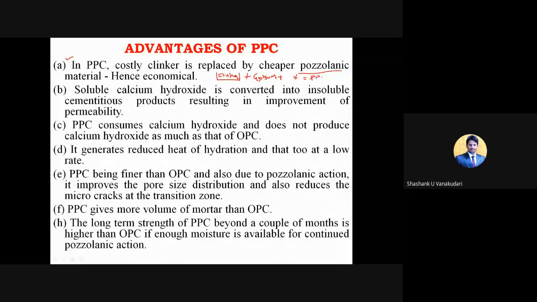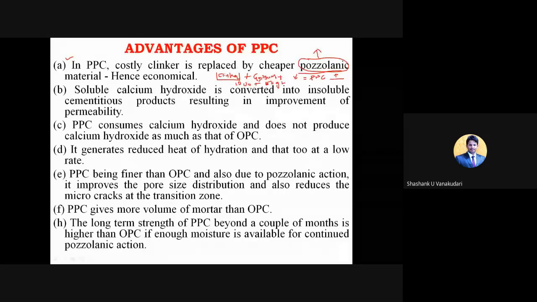So here, when you use this pozzolanic material, it is purely a waste product. So of course, the volume of this PPC will be more just because of adding this pozzolanic material, and the cost of this PPC will be lesser because we have used the waste materials after the extraction from the rotary kiln. For example, here you will get 1000, and gypsum will be negligible. You can consider it as nil, or you can consider some amount around 50 grams.